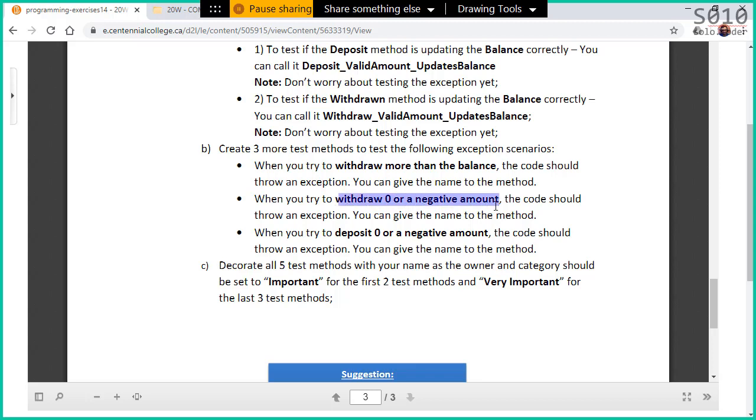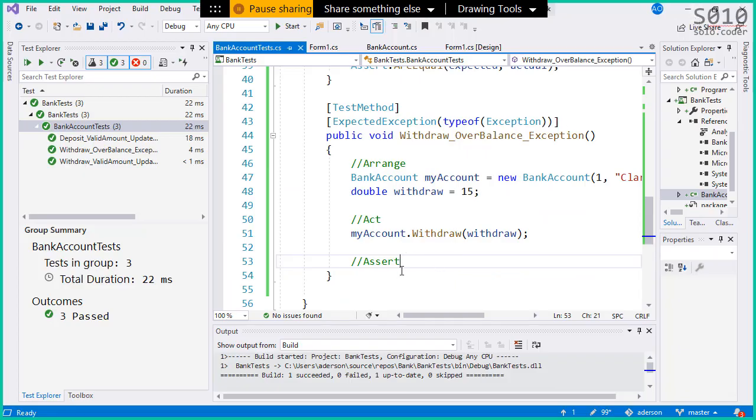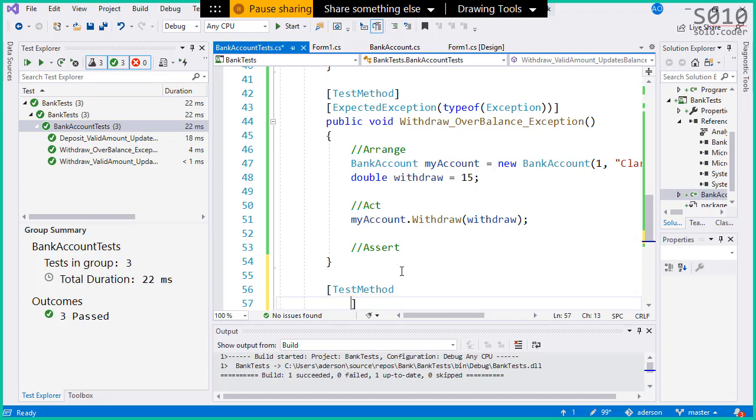Again, in a case like this, traditionally it would be 0 and negative number, but let's use just one method here. So we're gonna say test method, public void. Let's start with withdraw.